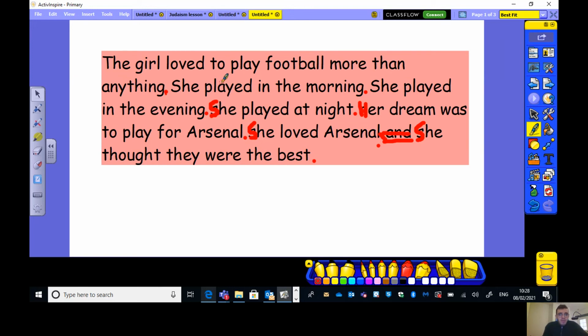So let's have a look here. The girl loved to play football more than anything. She played in the morning. She played in the evening. She played at night. Her dream was to play for Arsenal. She loved Arsenal and she thought they were the best. So I put my full stops in there to break up pieces of information.